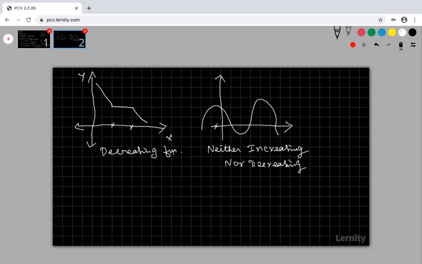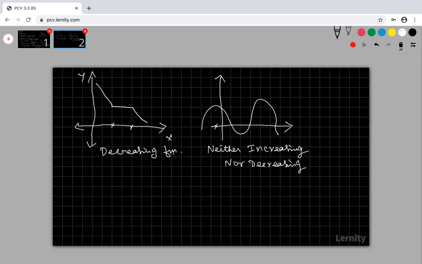Therefore we are going to discuss a mathematical method to find whether the function is increasing or decreasing, and on which interval it is increasing and which interval it is decreasing. Are you clear?